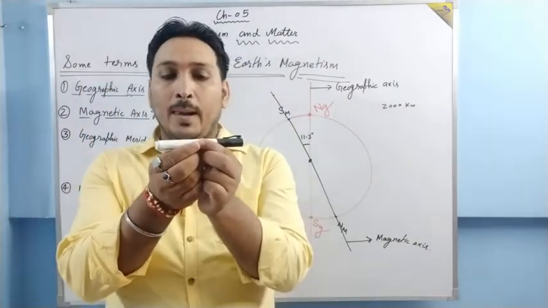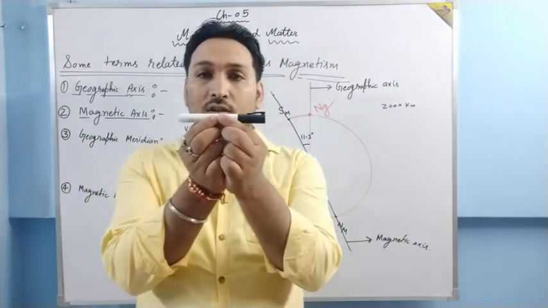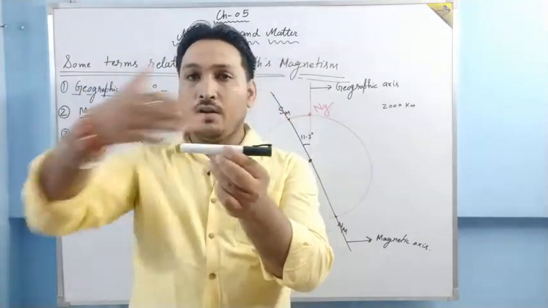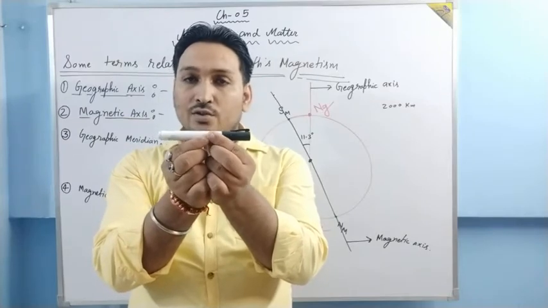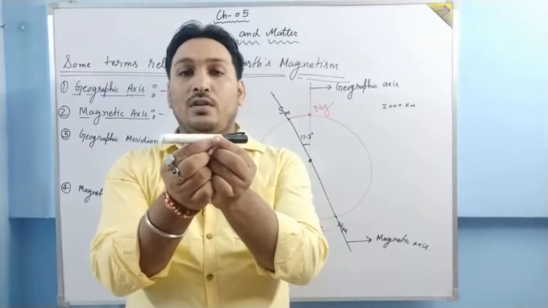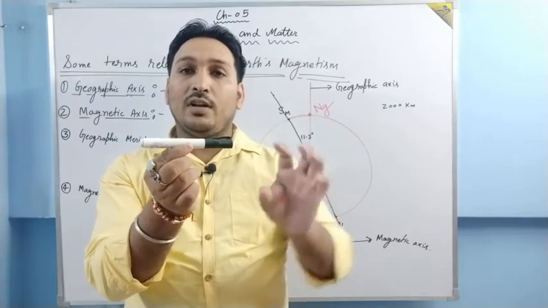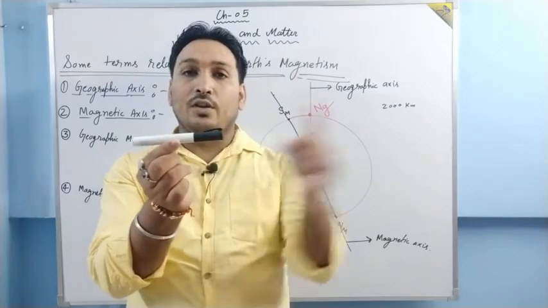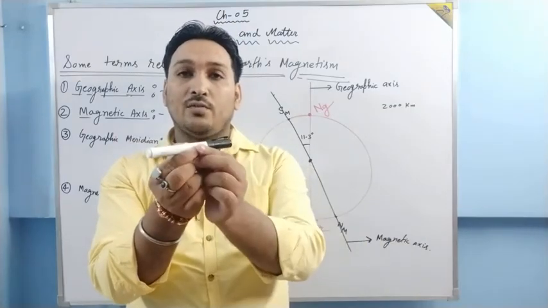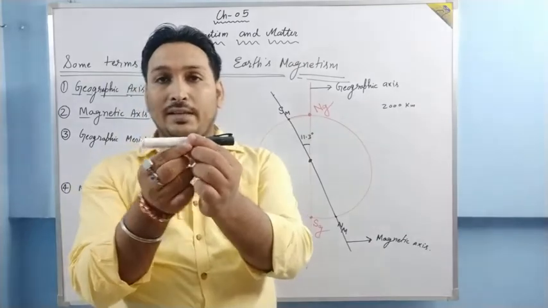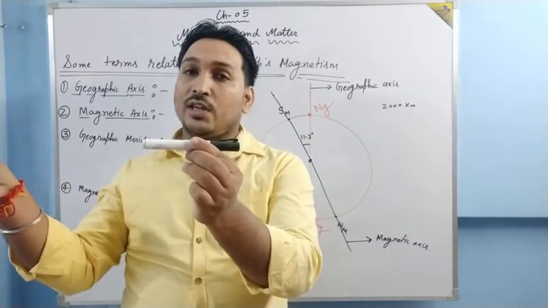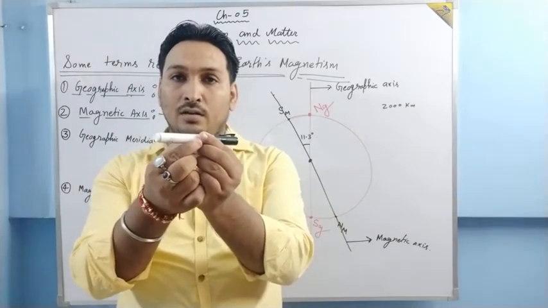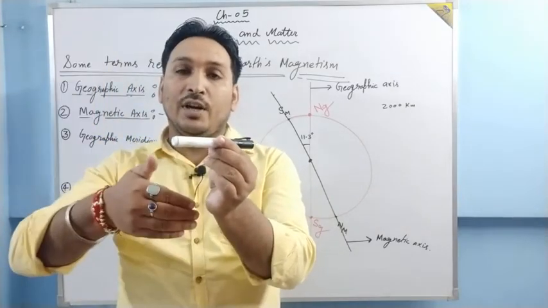So this bar magnet does not stay straight. The geographical meridian is north-south, but this magnet needs to move a bit because the magnetic north pole and the magnetic south pole are somewhere else, right? So this end is not attracted towards geographical north, it will be attracted towards the magnetic south pole. And this end will not be attracted towards geographical south, it will be attracted towards the magnetic north pole. So this will make an angle with the vertical geographical meridian.